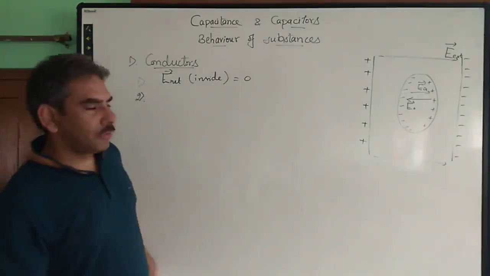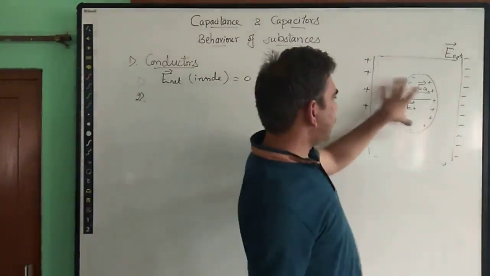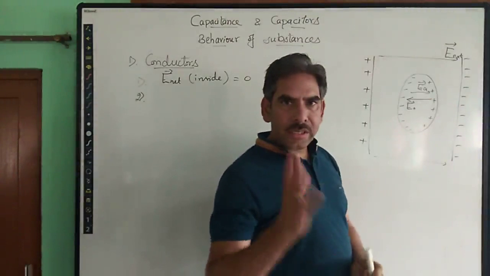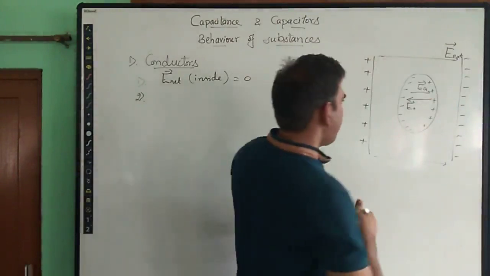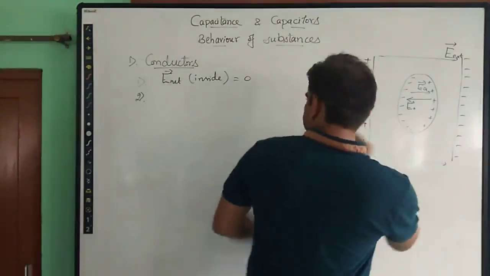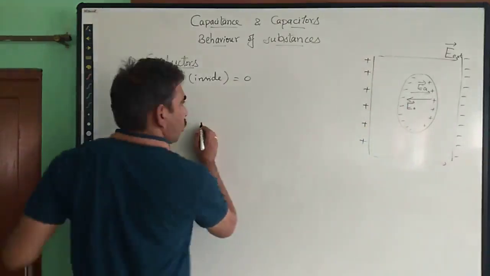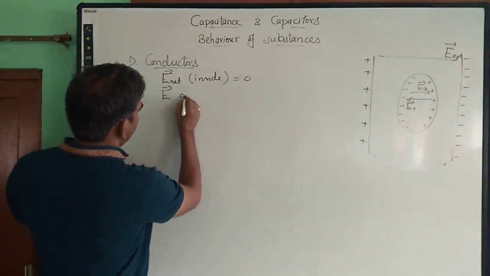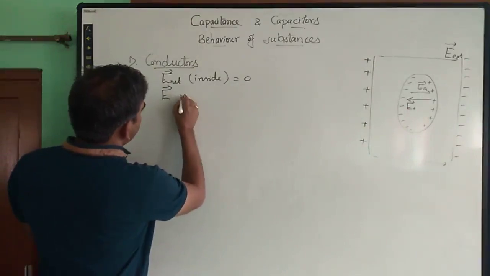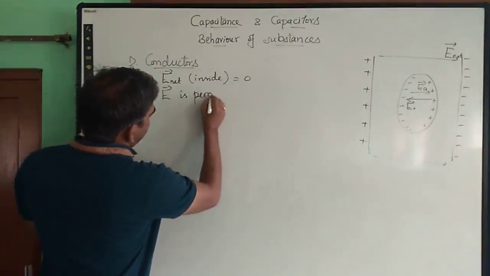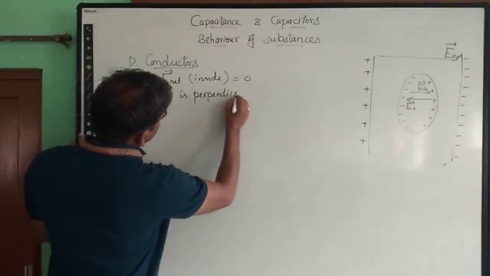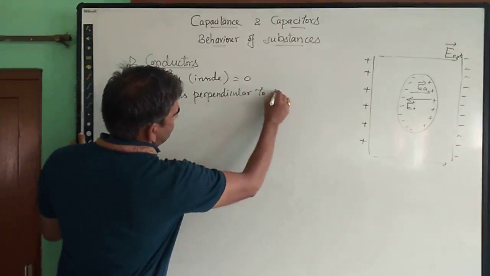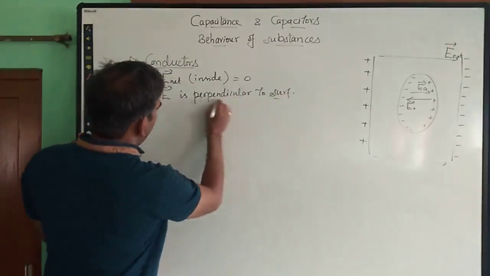Number 2: now this conductor has an electric field only outside the conductor. Inside, the net electric field is 0. Now this electric field outside the conductor is perpendicular to the surface of the conductor.